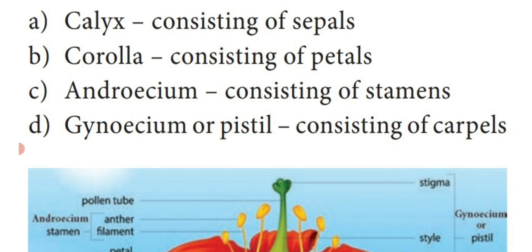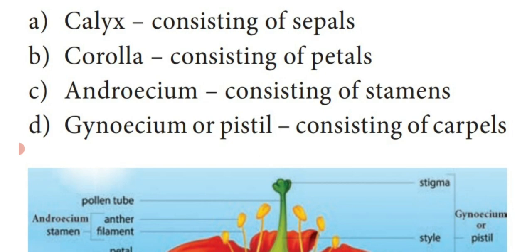Dear students, we are going to use the shoe flower to explain the parts of a flower. The first one is the calyx, which is green in color. The individual one of the calyx is known as sepal. The collection of sepals is known as calyx. Then the second whorl is the corolla. The individual one is known as petal. The collection of petals is known as corolla.